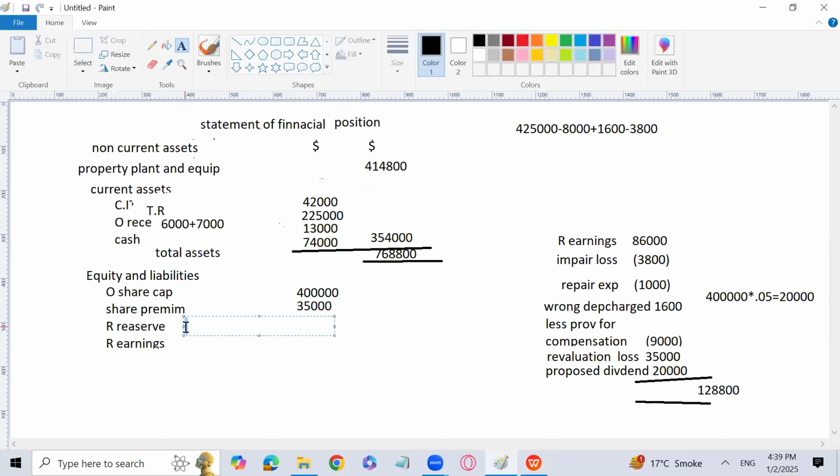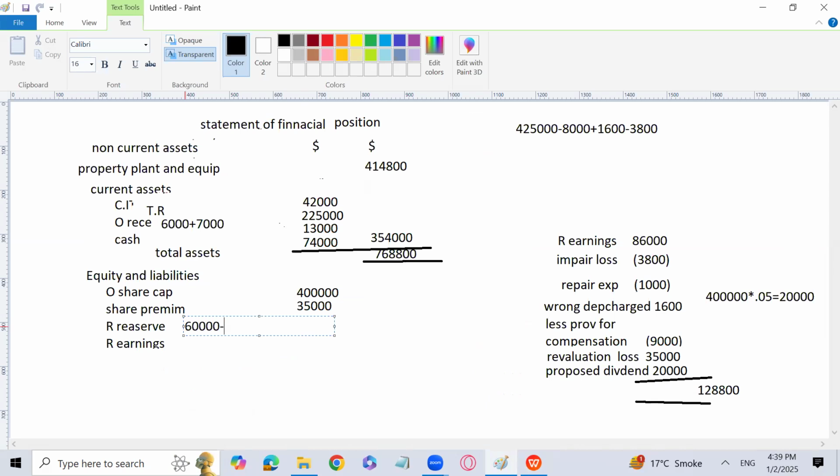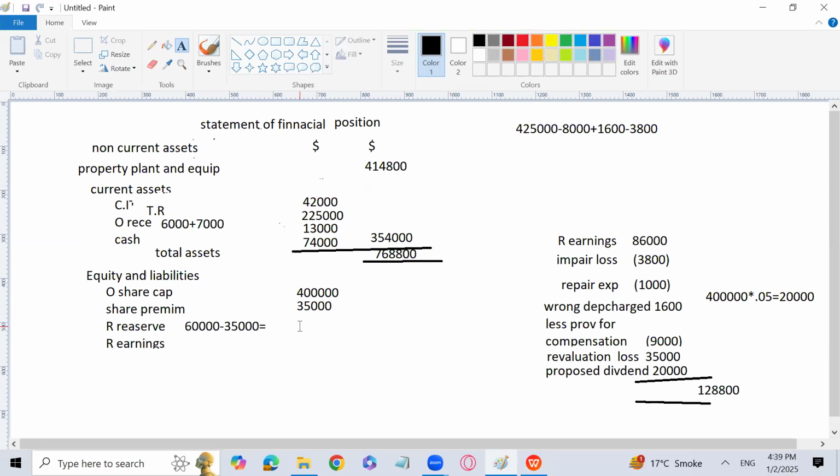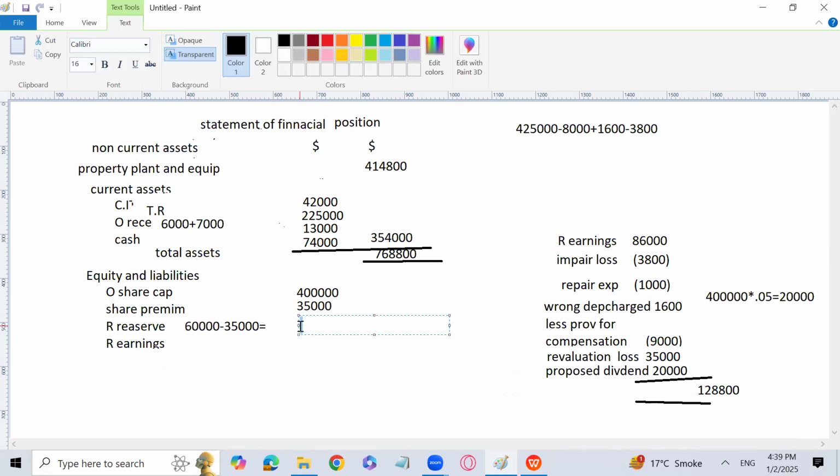Revaluation reserve 60,000, and I will subtract 35,000 from revaluation reserve because unfortunately we have gone for revaluation downward of a non-current asset, which should be subtracted from revaluation reserve rather than retained earnings. Because when there is a revaluation downward, first we subtract that amount from revaluation reserve, and then if more amount is needed, it will be subtracted from retained earnings. Okay, so it will become 25,000.